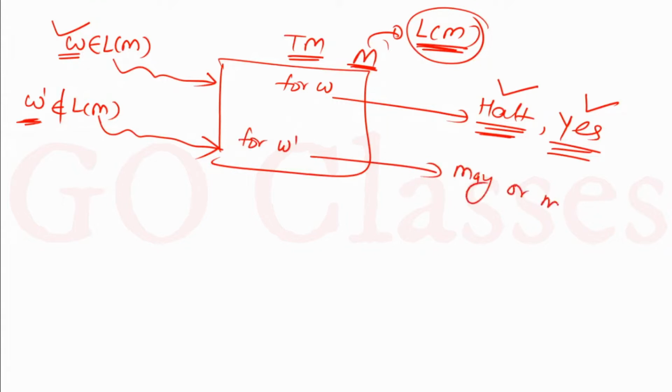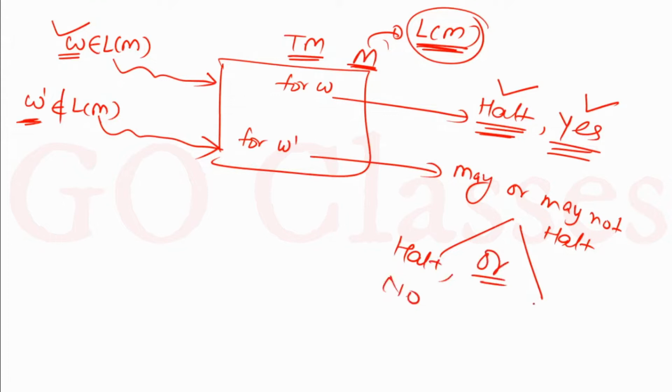What can it do? Either it can halt and say no, or it may never halt. Basically it may continuously run forever. This loop means run forever, infinite.